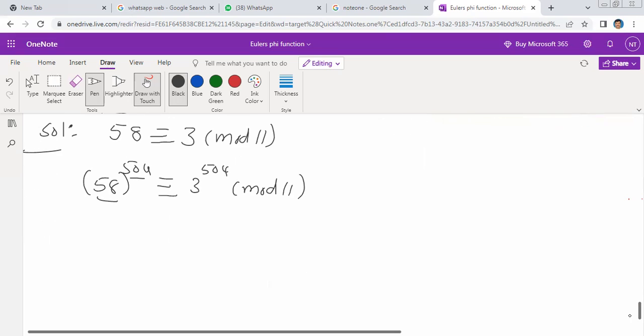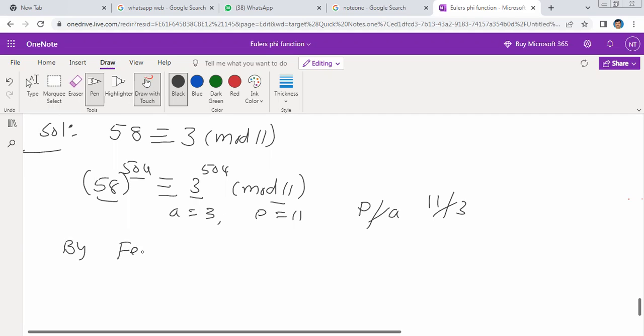Now I will start the problem. What is A, what is P? A is equal to 3, P is equal to 11. P does not divide A, yes, because 11 does not divide 3.